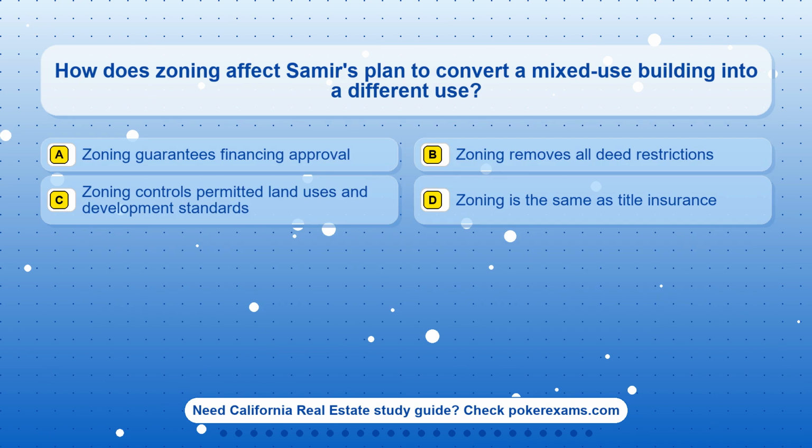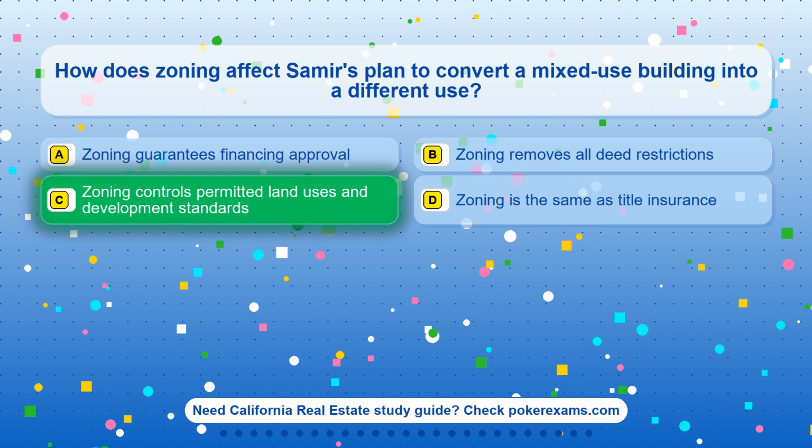Question 15. How does zoning affect Samir's plan to convert a mixed-use building into a different use? Option A. Zoning guarantees financing approval. Option B. Zoning removes all deed restrictions. Option C. Zoning controls permitted land uses and development standards. Option D. Zoning is the same as title insurance.